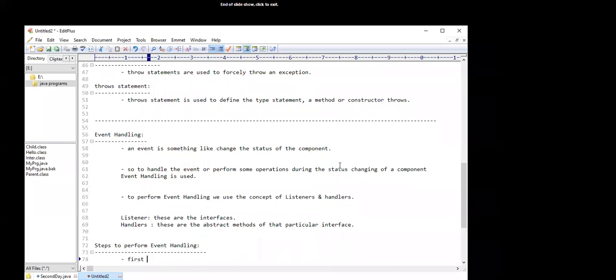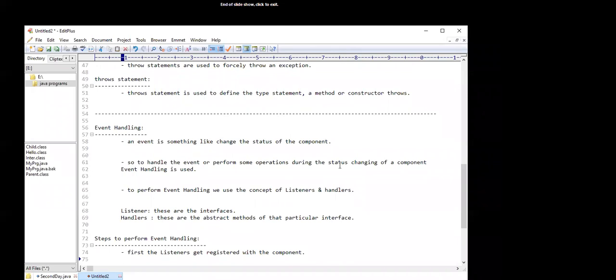First, the listener gets registered with the component. First the listeners get registered, or we can say added, with the component.